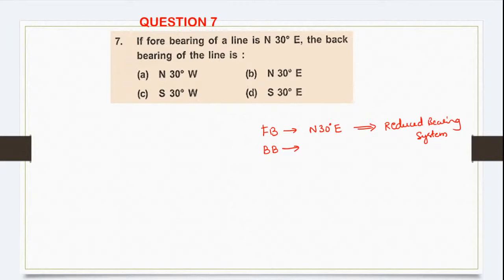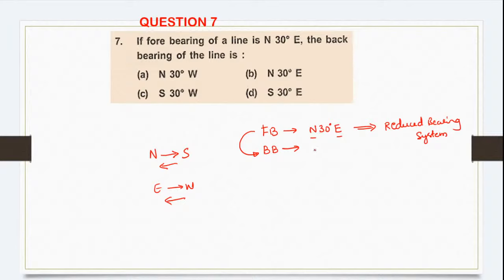Okay, whenever they mention the directions on the two sides and the angle in between, then it is in reduced bearing system. So if you want to convert the forebearing into back bearing in case of reduced bearing system, what you have to do is just change the directions. Convert the north to south or south to north, and east to west and west to east, vice versa.